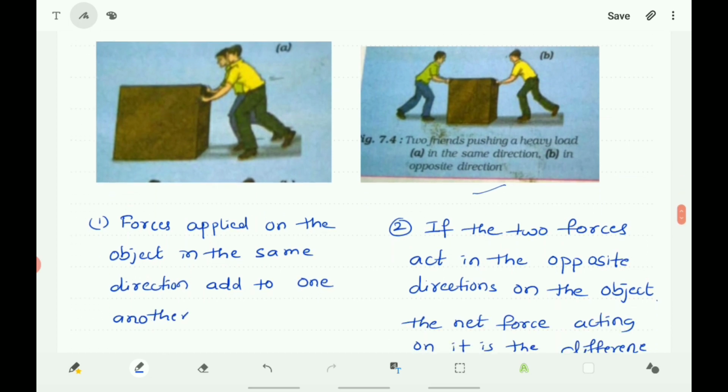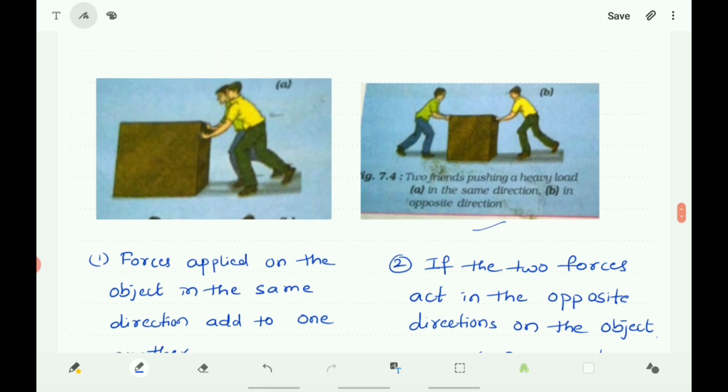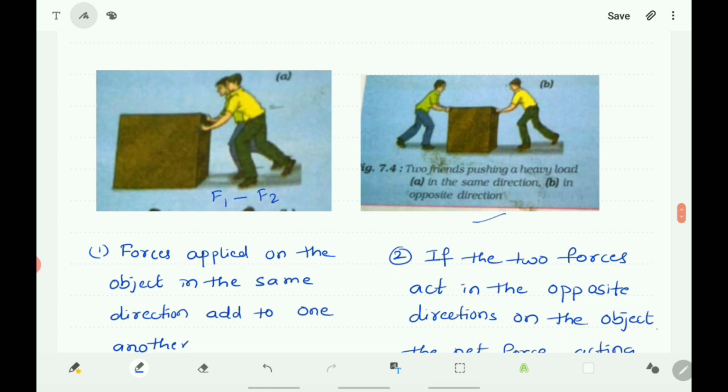So what happens here? Consider person 1 is applying a force F1, person 2 is applying a force F2, and both these forces add up. The total force, or the resultant force, becomes F1 plus F2 if they are on the same object in the same direction.